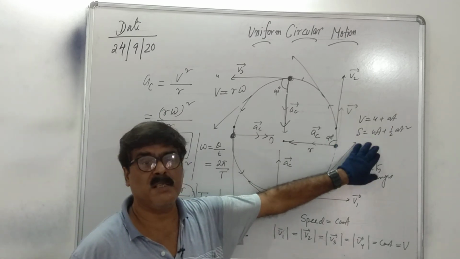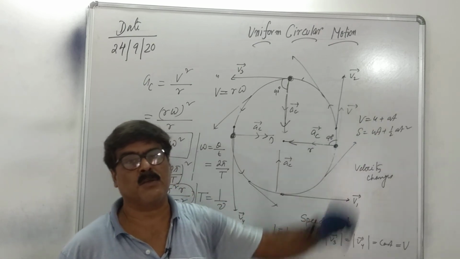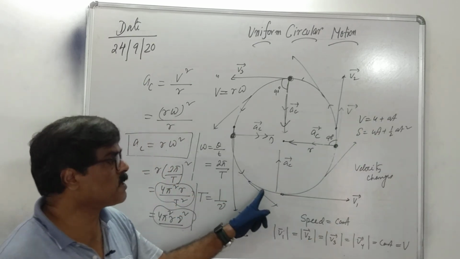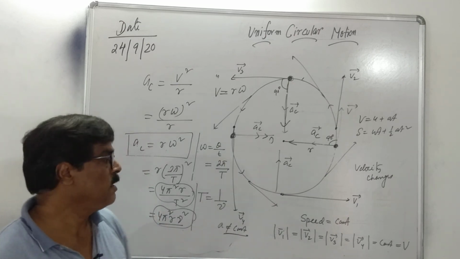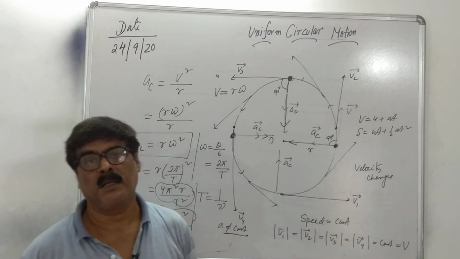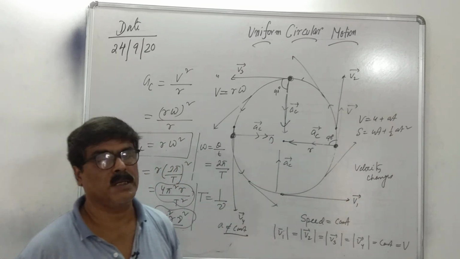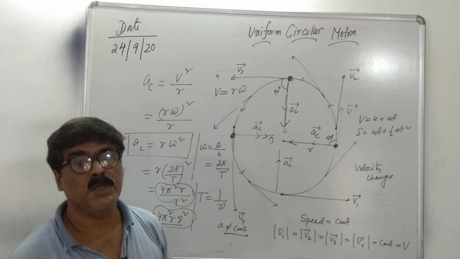These are the equations of linear motion. Remember, in these equations, acceleration is constant. But in uniform circular motion, acceleration is not constant. That is why for uniform circular motion, these equations are not applicable. Remember this point also. Okay, in the next video, we start